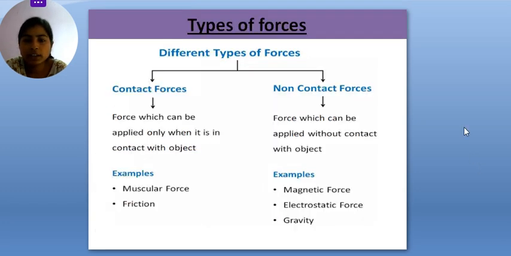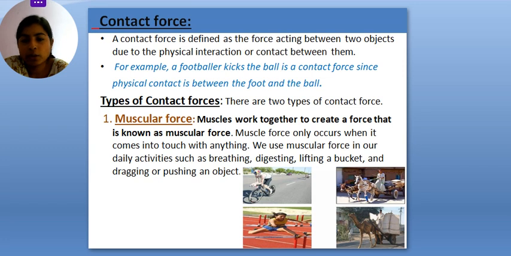Now move on to the next slide, the types of forces. How many types of forces are there? There are basically two types of forces. The first is contact force, the second is non-contact force. As the name suggests, contact means in connection, so there is physical contact in contact force, but in non-contact force there is no physical connection, no physical interaction between the objects, right? Here are examples of contact force: muscular force and friction force, and non-contact force: magnetic force, electrostatic force, and gravitational force. Let's move on to the next slide so that we can learn about this briefly.